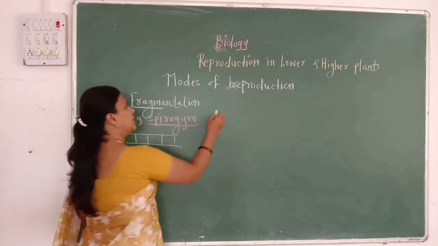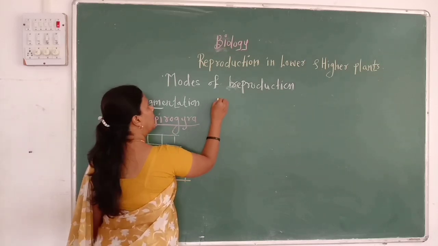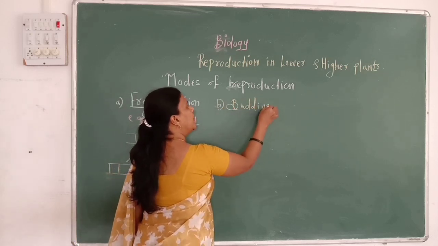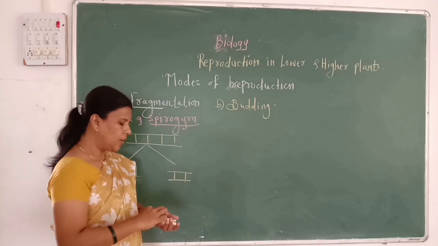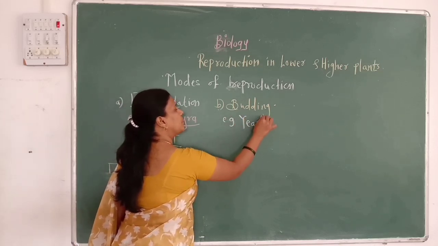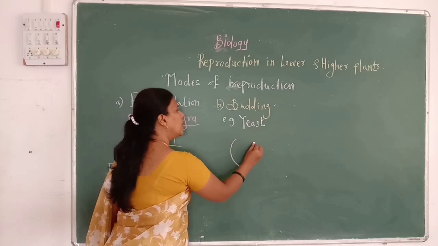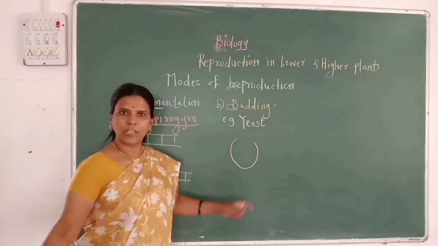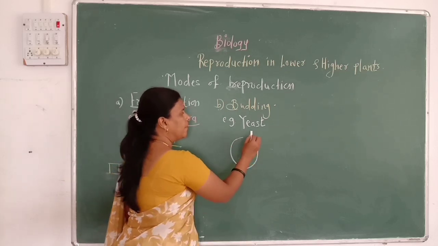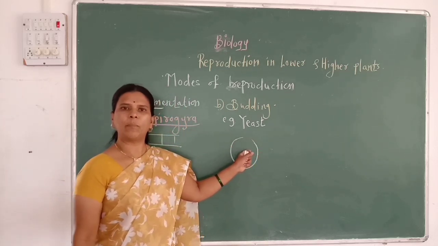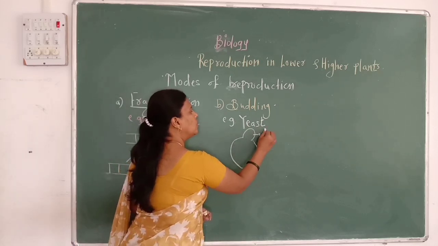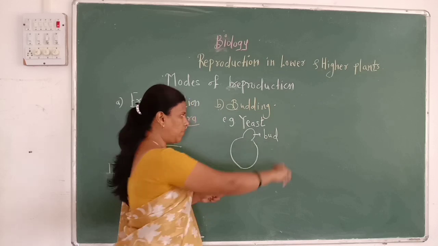Then the second method of asexual reproduction is budding. Budding is observed in unicellular fungi, that is the yeast. Yeast is a type of fungi in which the individual body is unicellular. When this yeast gets matured, it forms a small tiny outgrowth which is called a bud.